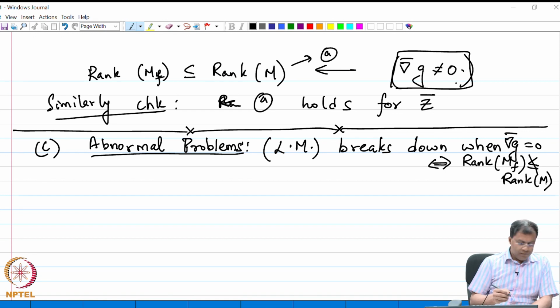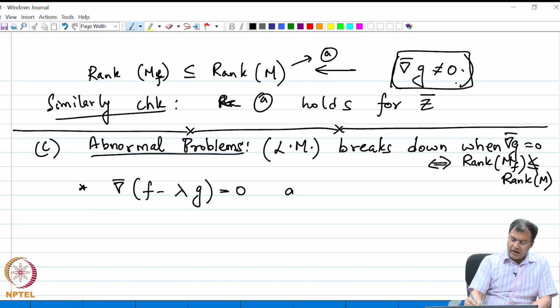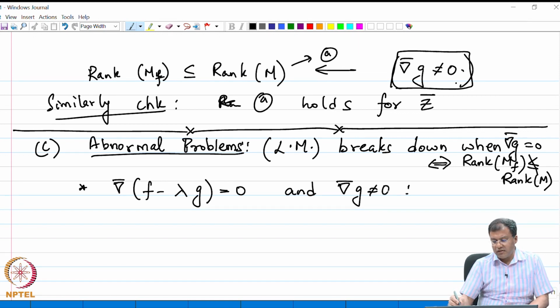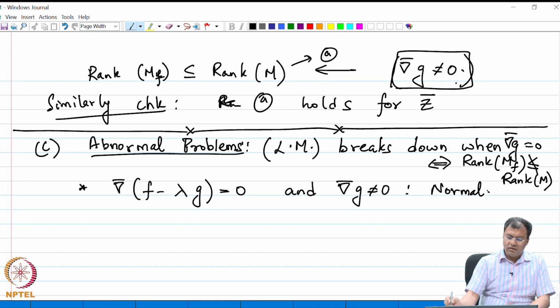So, which means we have two class of problems. The first class of problem is that we have this Lagrange setup, this is equal to 0, and we have that grad g is non-zero. So, those are the class of problems very easily solved by Lagrange multiplier. We call them as normal problems, right.